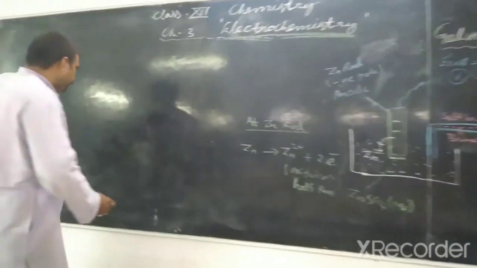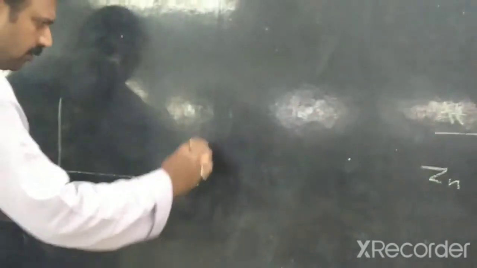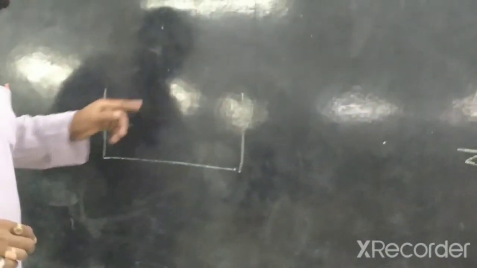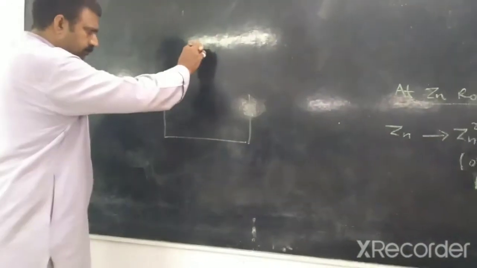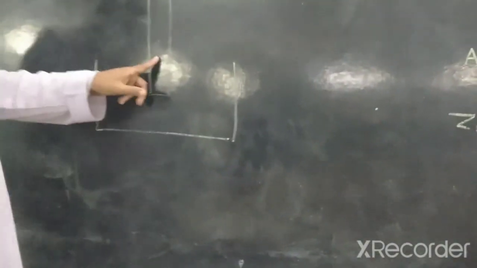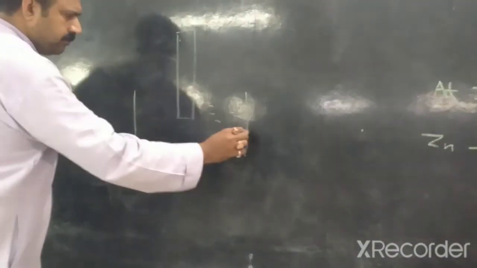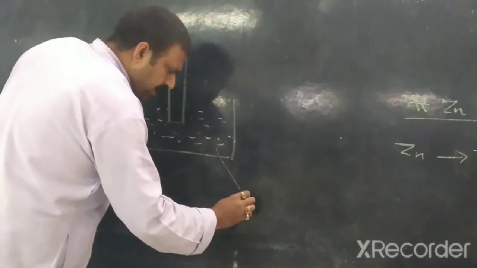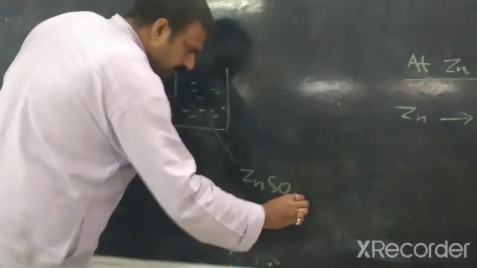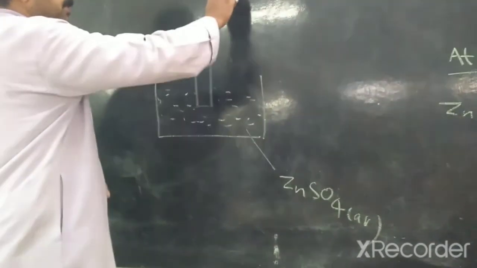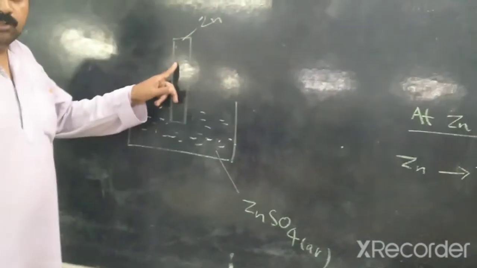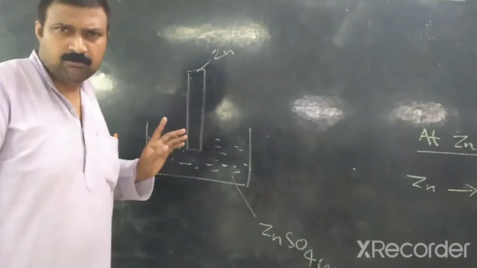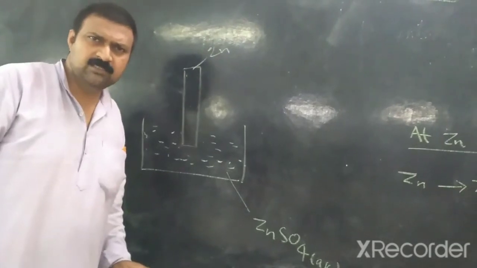Suppose we take a zinc rod and it is dipped in aqueous solution of zinc sulfate. Zinc rod dipped in zinc sulfate. No reaction will take place here.